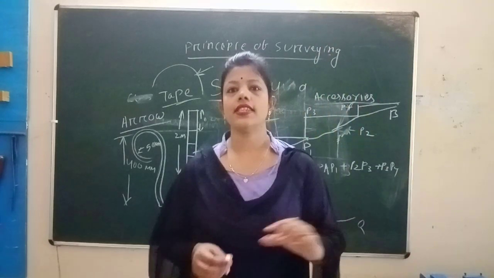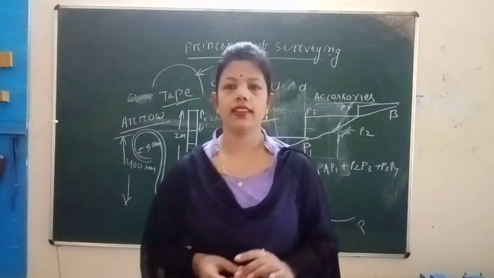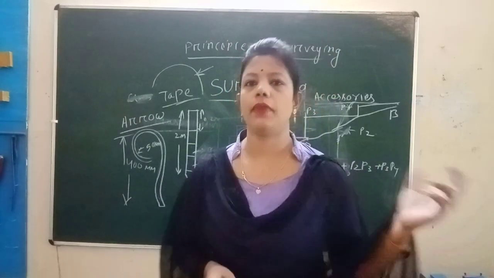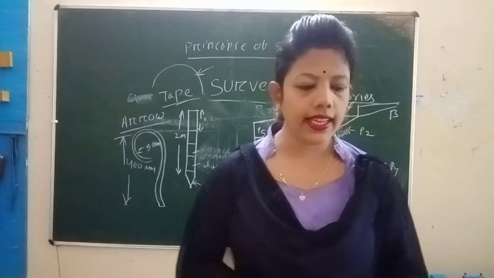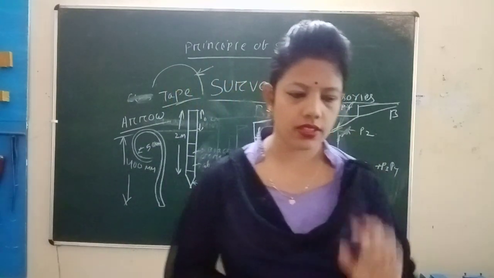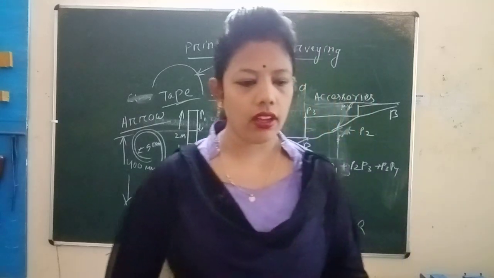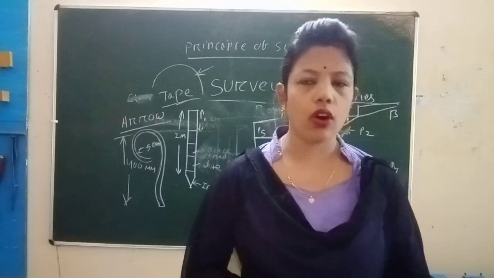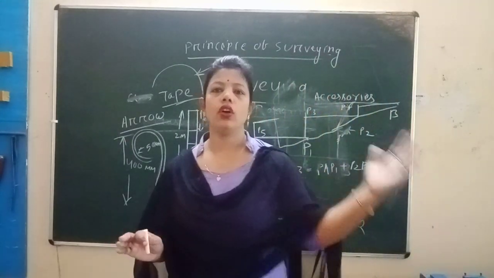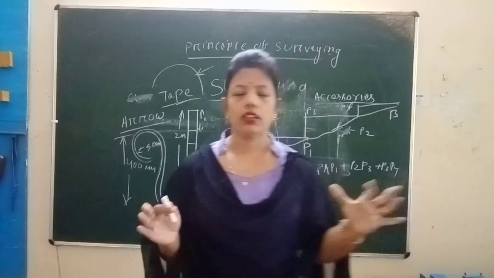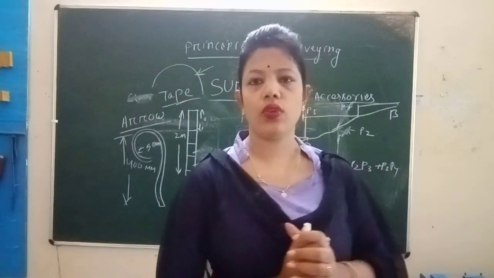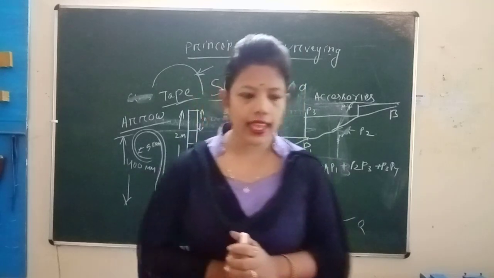What are the errors and mistakes in chaining? There are 2 types of errors: compensating error and cumulative error. What is compensating error? An error which may occur in both directions. If there are errors in both directions, then it is known as compensating error.